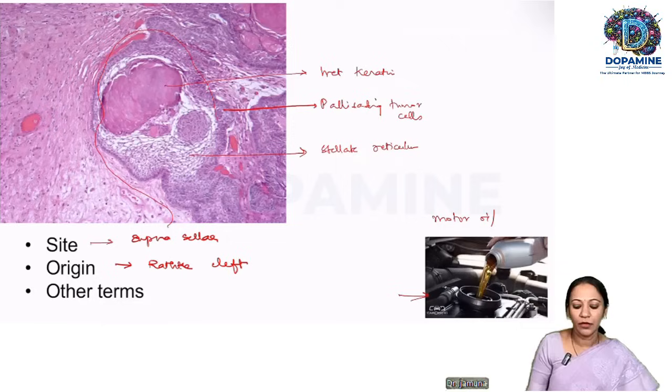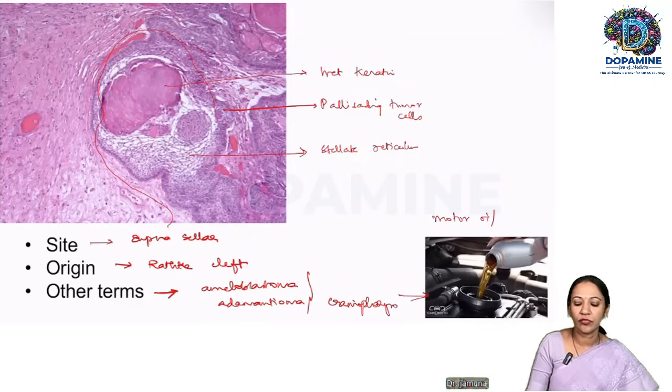What are the other terms for craniopharyngioma? So it is ameloblastoma, adamantinoma, craniopharyngioma. So these are all the other terminologies for craniopharyngioma. So the histopathology image, the motor oil appearance, it's all the same. We'll move on to the next question.